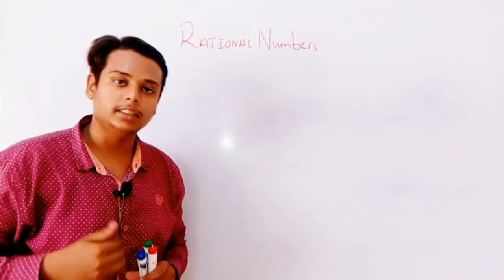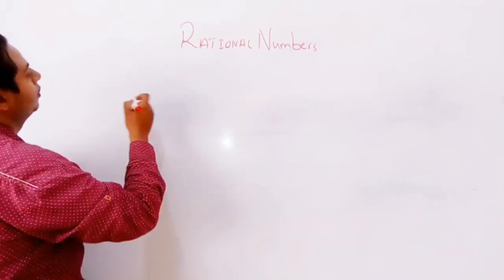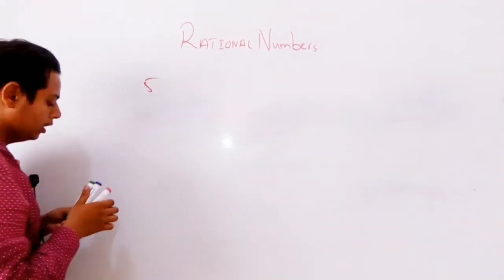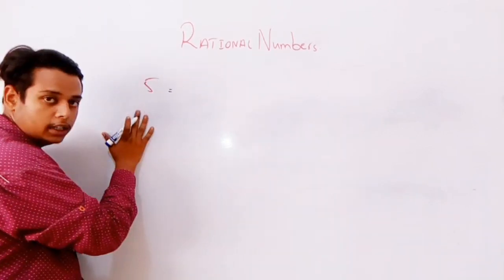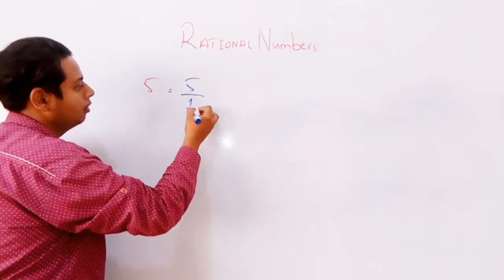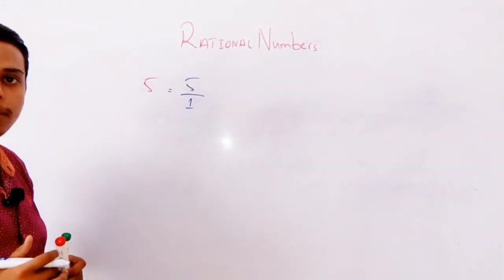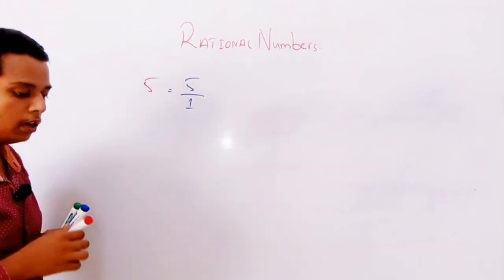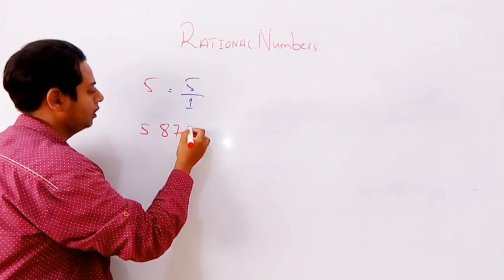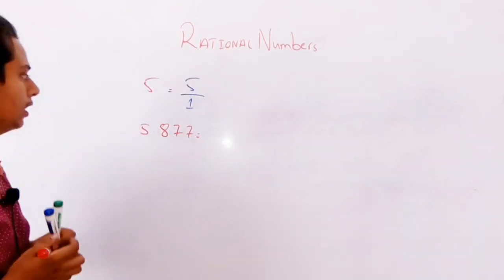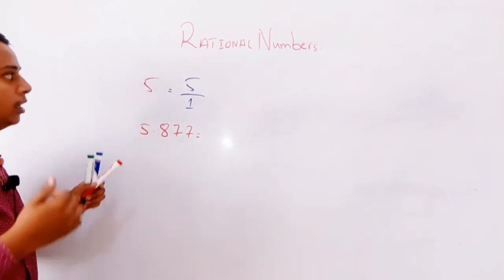Fine. Any simple number into a rational number. First of all, a number is there, 5. As you can see, there is no number under it, so what will be the number? 1 will be there. And now it is in the form of P upon Q. So now it becomes a rational number. Fine. One more example is there: 5.877. Now I have to convert it into a rational number.